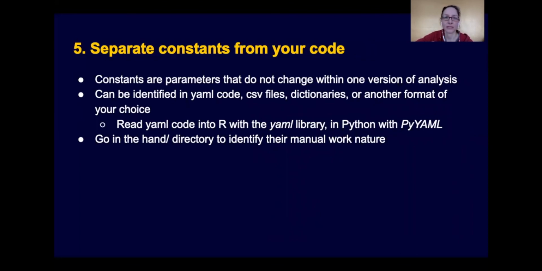So these can be statistical parameters that are required by some statistical model, or those could be mappings of specific values. So for example, if you had certain zip codes, you could identify what the names are for the counties that these zip codes belong to. So these would all be constant values because they do not necessarily change over time, or maybe if you chose to update your analysis and change it in some way, you would tune the parameters for a statistical model, but then they would stay constant within that part of the analysis.